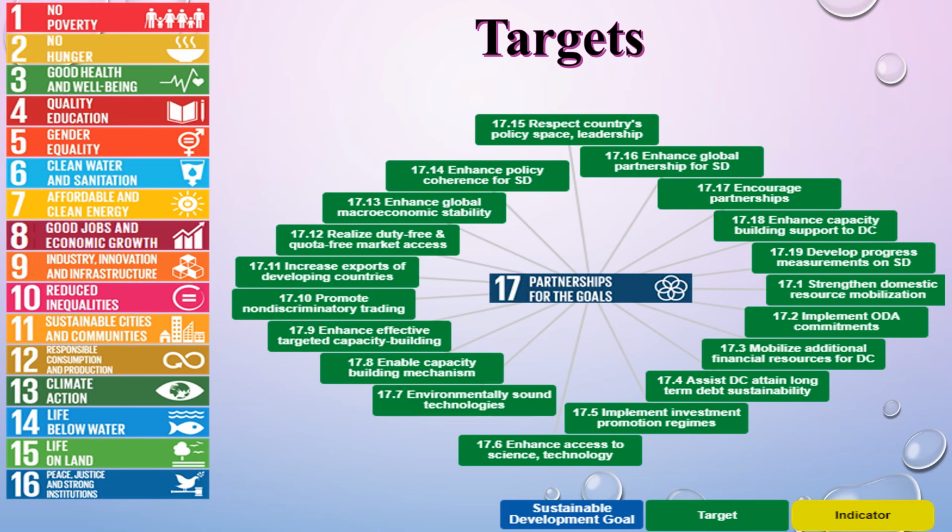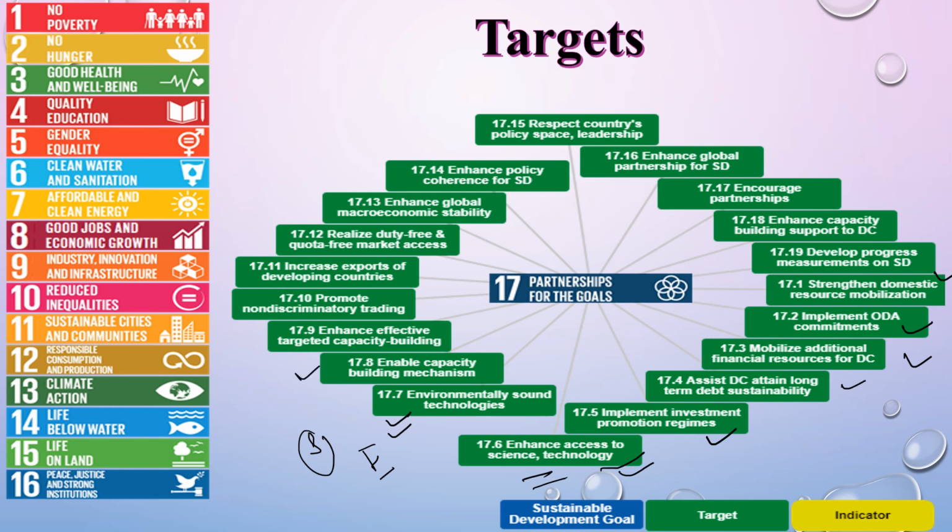Now the targets which are to be achieved under this goal are strengthen domestic resource mobilization, implement commitments, mobilize additional financial resources, assist long-term sustainability, implement investment promotion regimes, enhance access to science and technology. Environmentally sound technologies, that is, it must be sustainable technology which should not be causing any kind of pollution or any kind of harm to the environment.